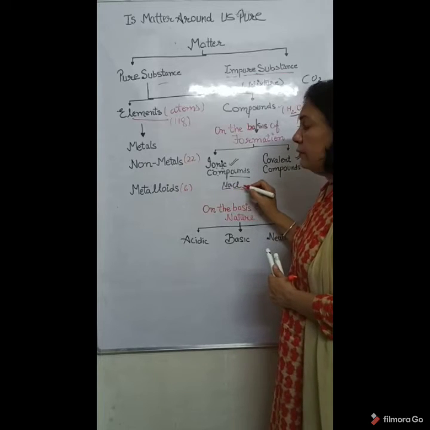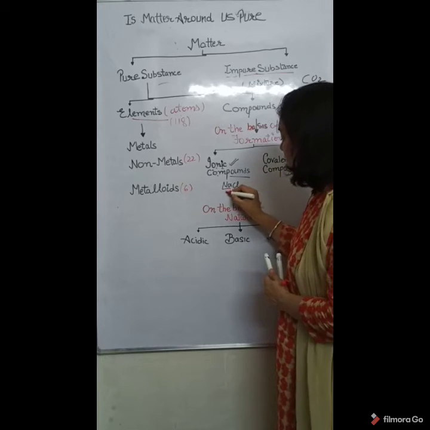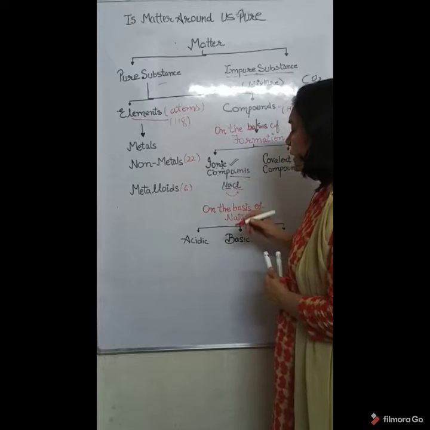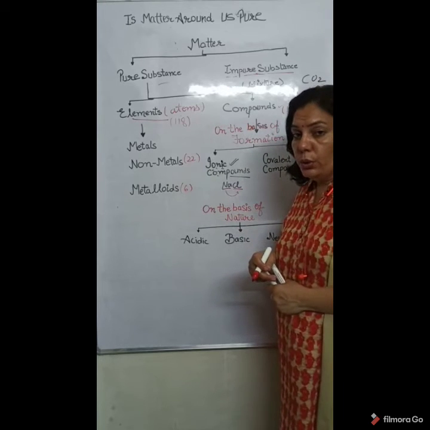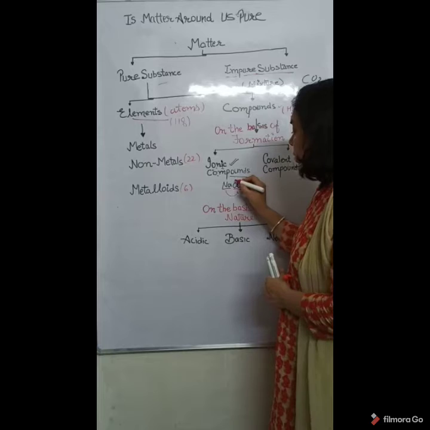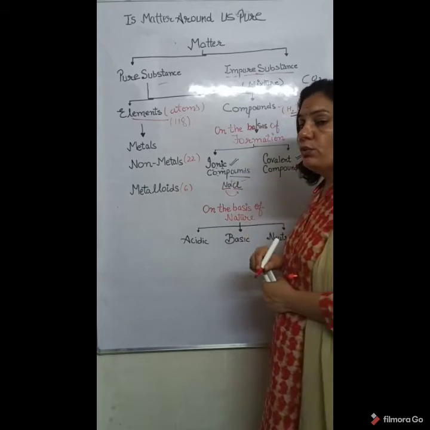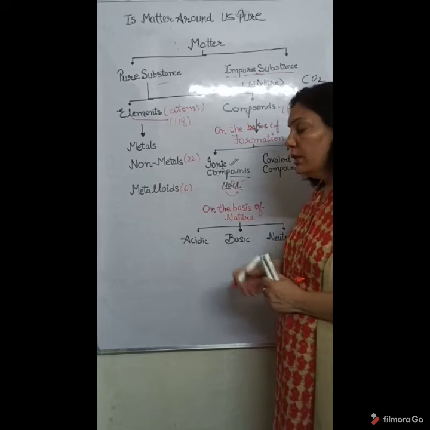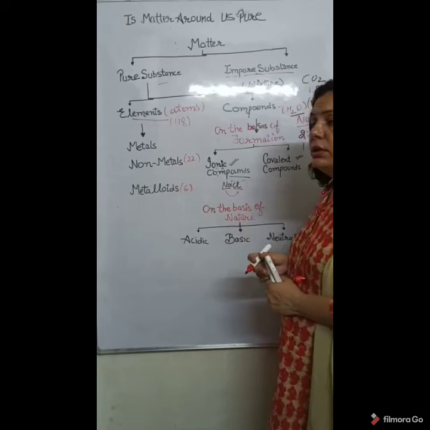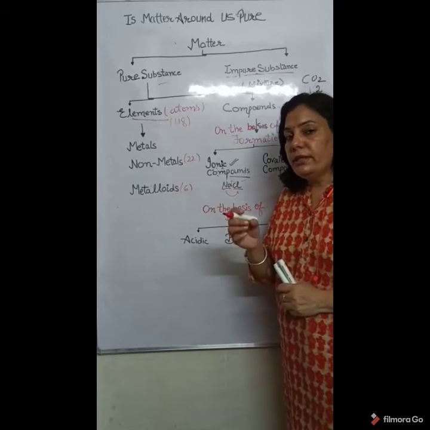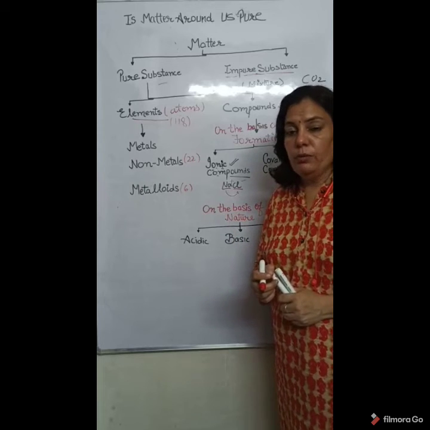In the formation of sodium chloride, sodium loses one electron and this electron is gained by chlorine. It means sodium acquires positive charge and chlorine acquires one unit negative charge. So this is an example of ionic compounds. What is the definition of ionic compounds?